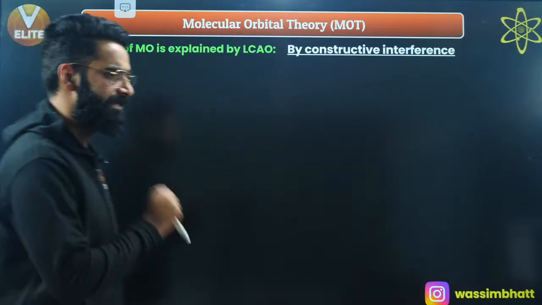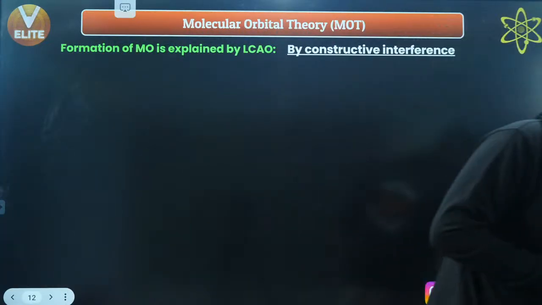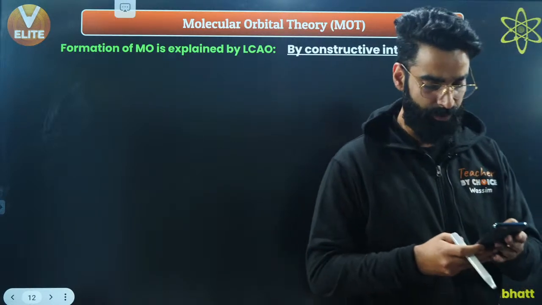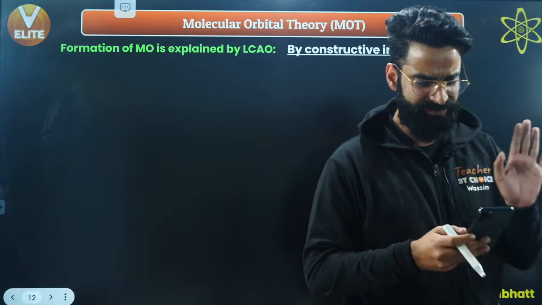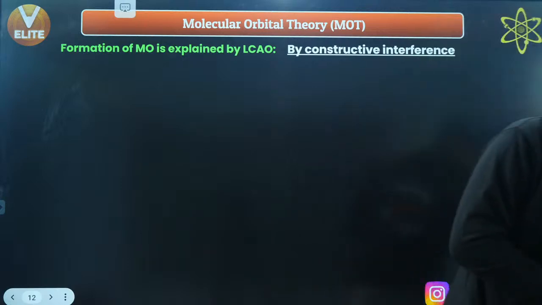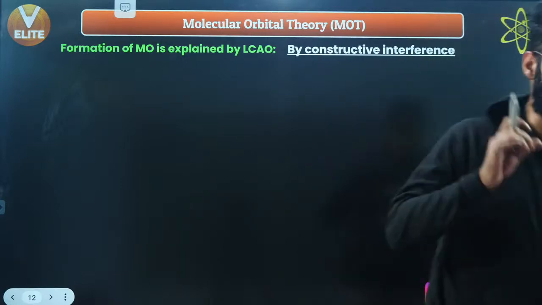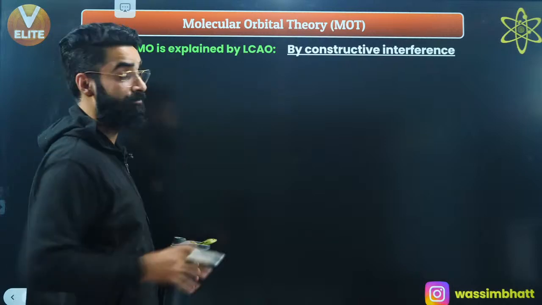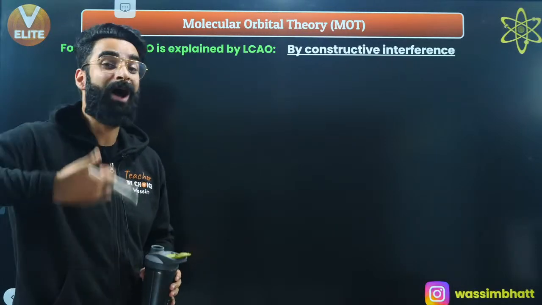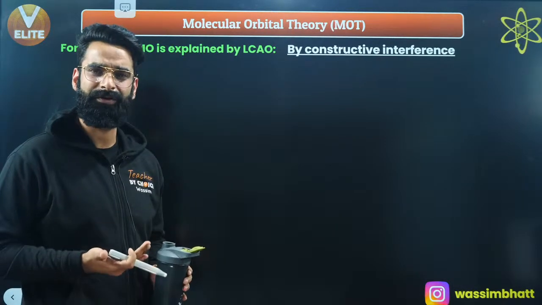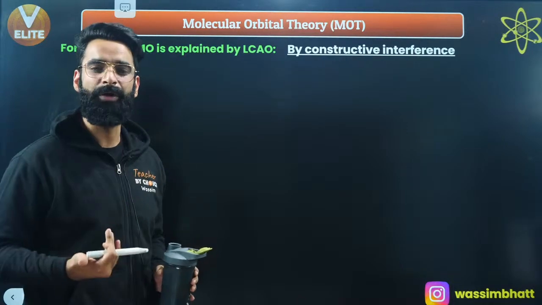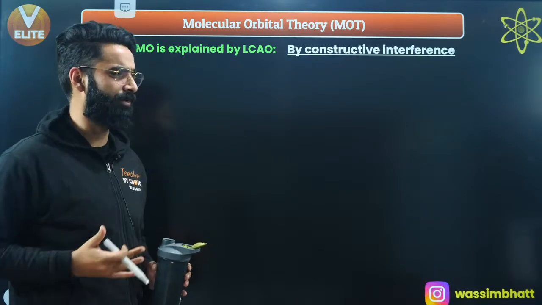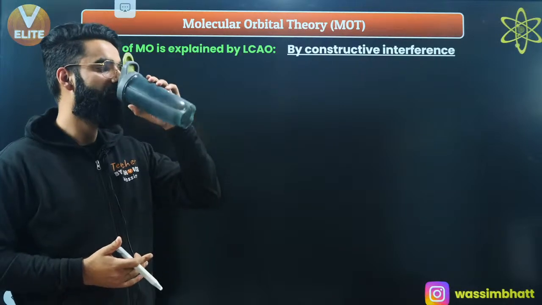Okay, now let's move on. Let's see exactly how these molecular orbitals get formed. Now I'm going to start the molecular orbital theory. Till now this was all basics. I'm sure you've got all the concepts till now. Yes? Okay, now I'm going to teach you the molecular orbital theory in detail, right? How these molecular orbitals actually get formed, why the energy of the bonding molecular orbital is less, and why the energy of the anti-bonding molecular orbital is more. That's something which I'm going to discuss in detail now.